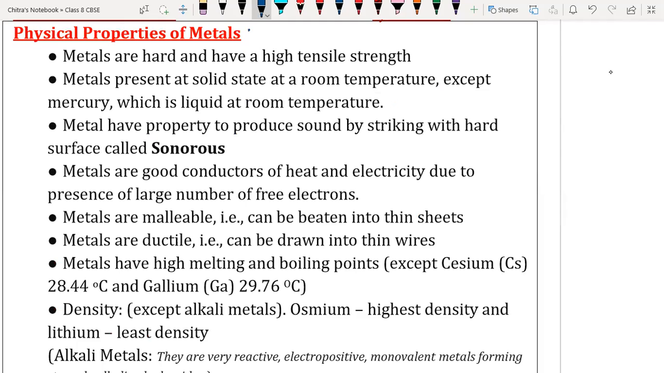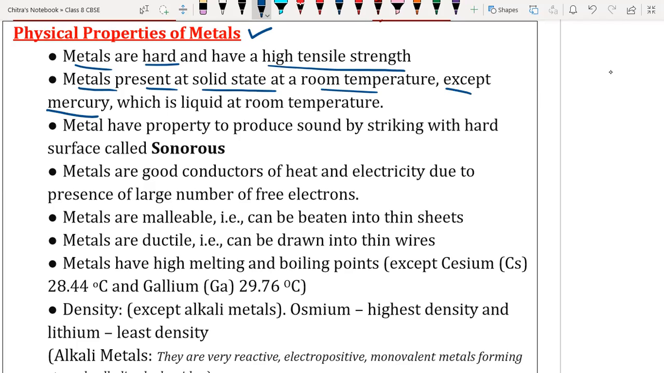So first we are going to discuss the physical properties of metals. Physical properties mean their strength, melting point, boiling point, color, state, and density. Metals are very hard and have very high tensile strength. Tensile strength means the weight holding capacity. That's why we use metals for construction, like iron for making roads, buildings, and bridges. Metals are present in solid state at room temperature except mercury.